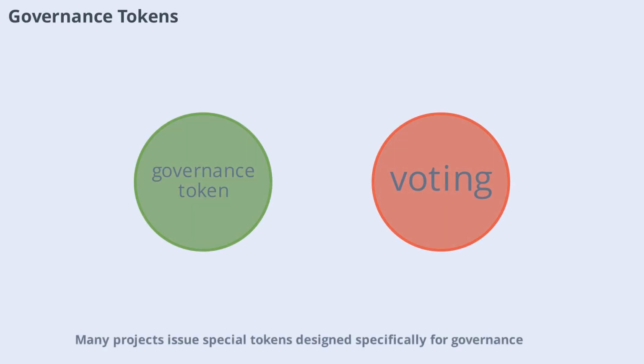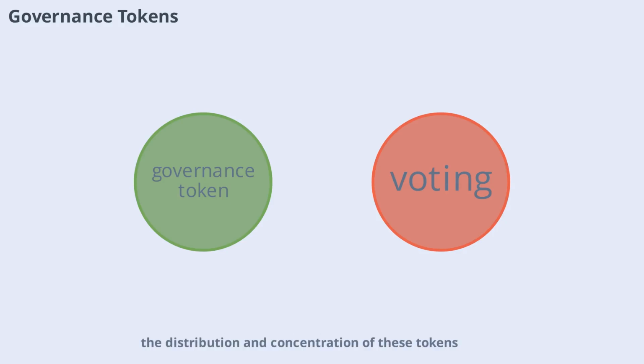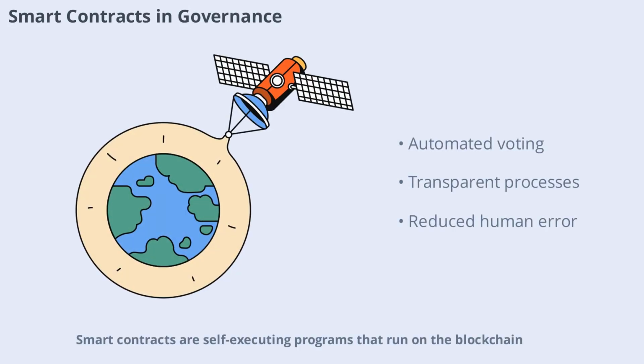Many projects issue special tokens designed specifically for governance. These tokens give holders the right to vote on proposals and participate in decision-making. Governance tokens are a way to formalize community involvement and ensure that those who are invested in the project have a say in its future. However, the distribution and concentration of these tokens can impact the fairness and effectiveness of governance. Smart contracts are self-executing programs that run on the blockchain.